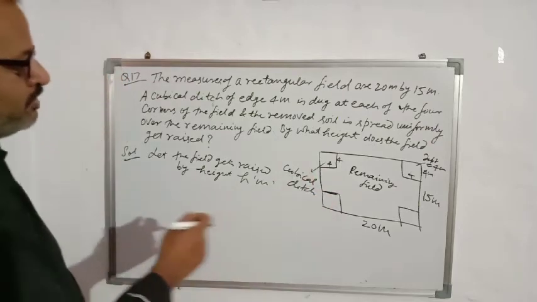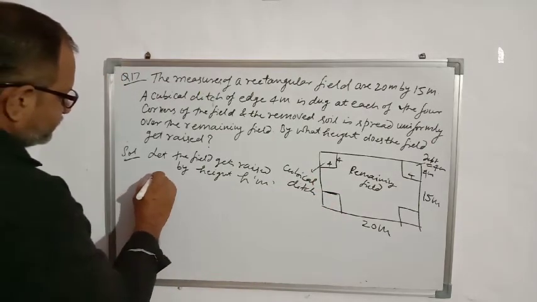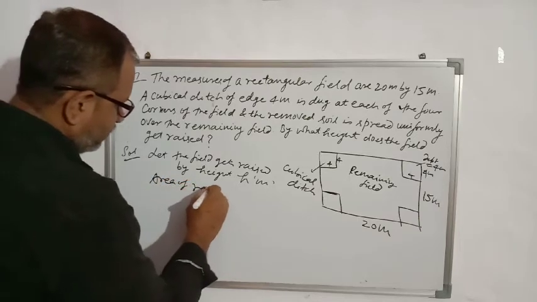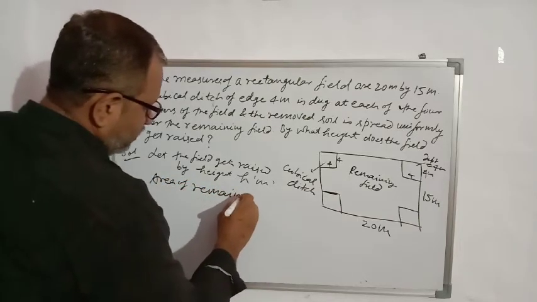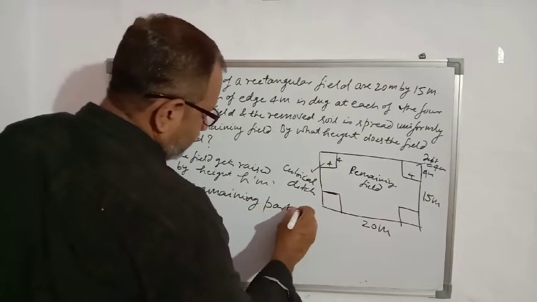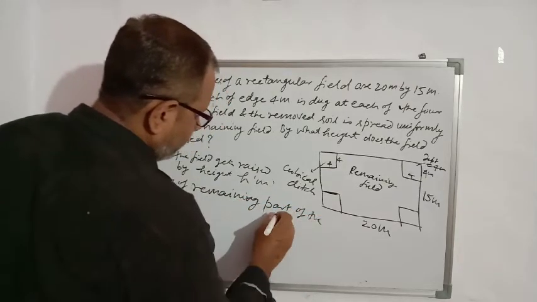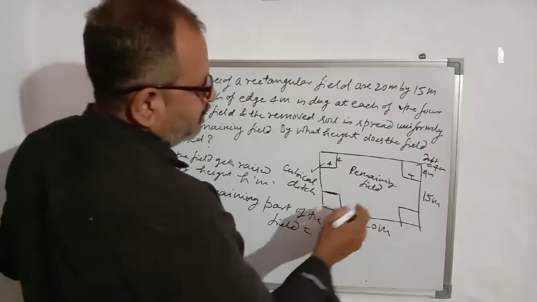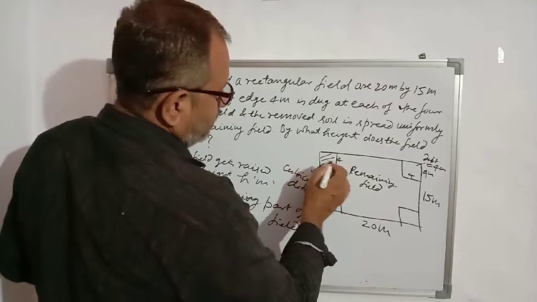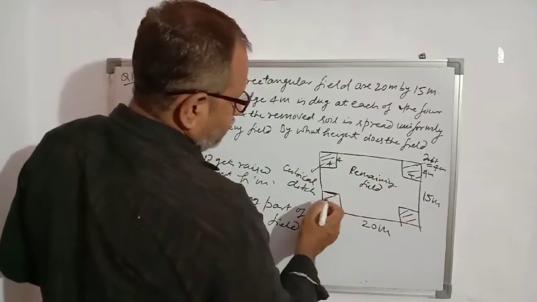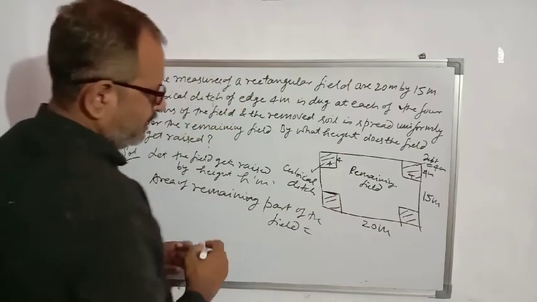So what is the area of the remaining part of the field? We will subtract the area of the 4 corners to get the remaining field.